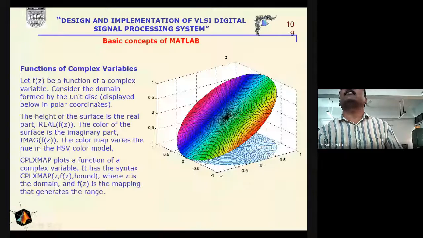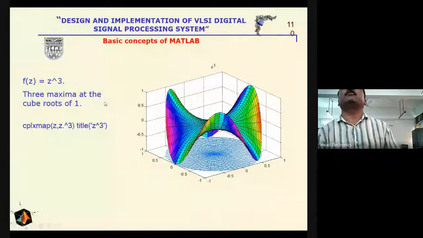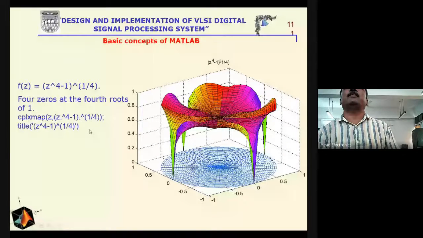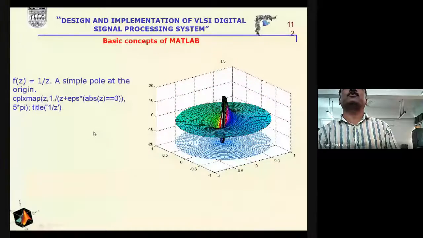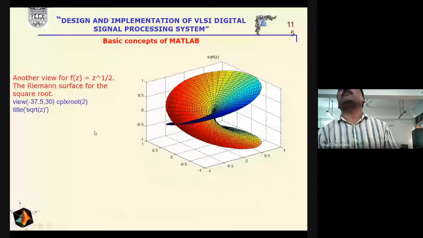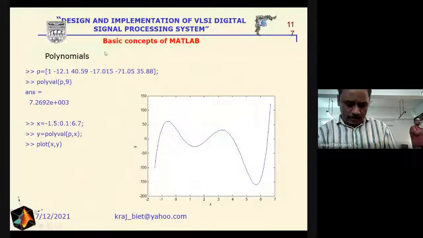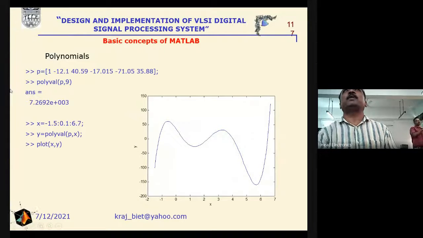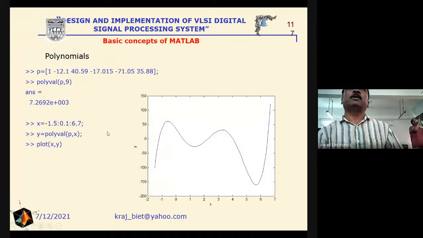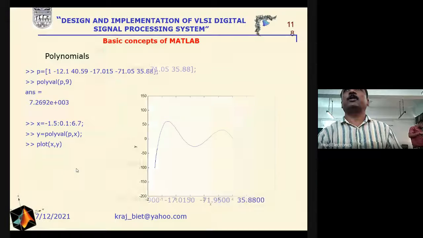So in this session, we have gone through the different types of functions which we have utilized. There are so many other functions that can be utilized, like the fourth roots. Whether the function is very simple or very complex, it can be drawn with the help of the commands here. We can use polynomials here. If the polynomial coefficients are given, then we can get the polynomial equation and draw the graph, the plot of x comma y.